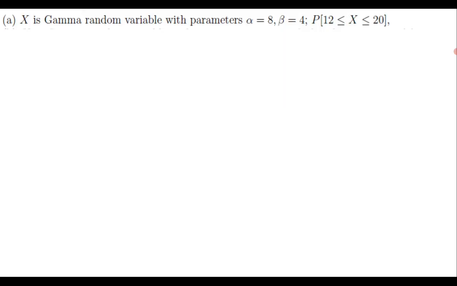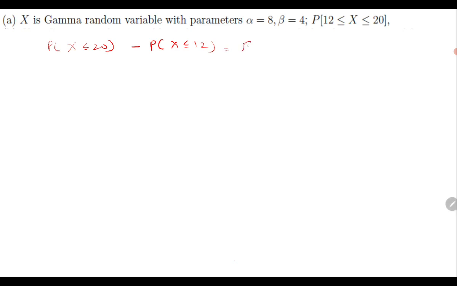So if X is a gamma random variable with these parameters, we need to find this probability, which can be written as P(X ≤ 20) minus P(X ≤ 12).